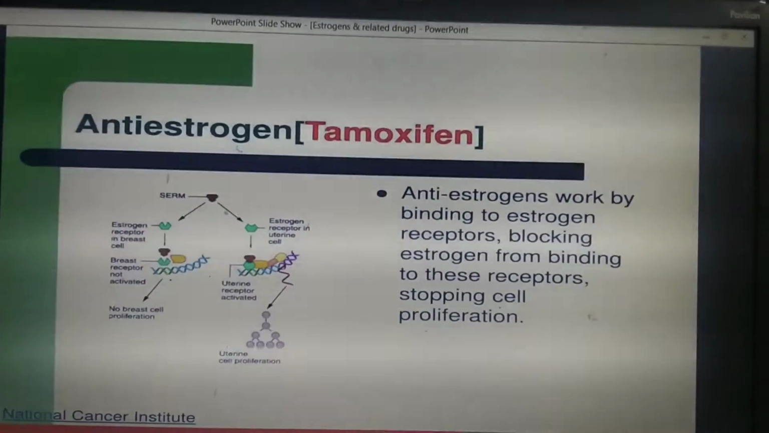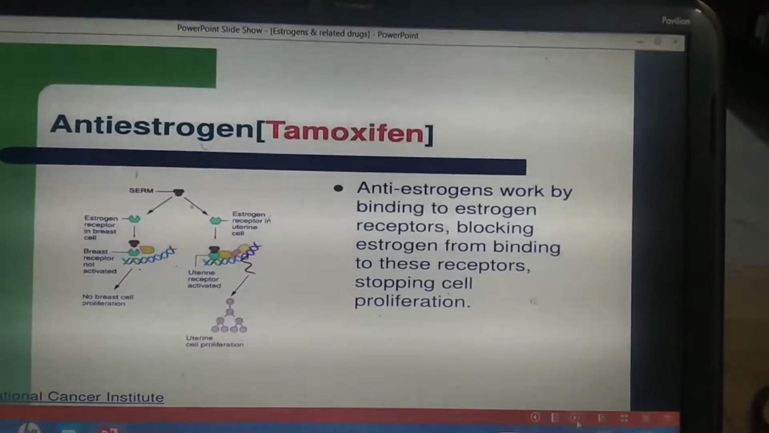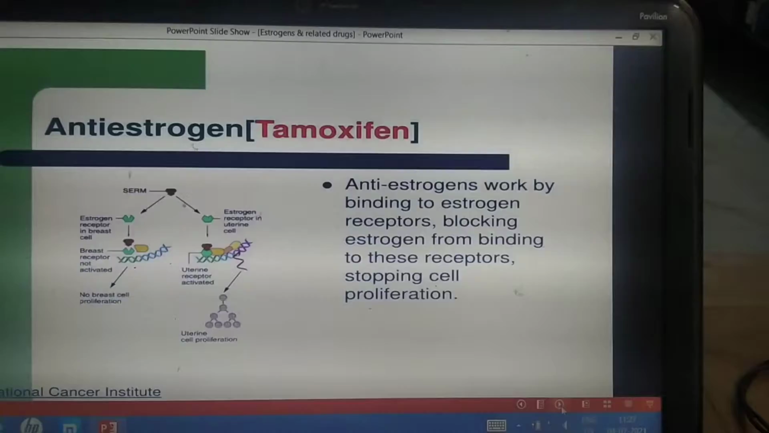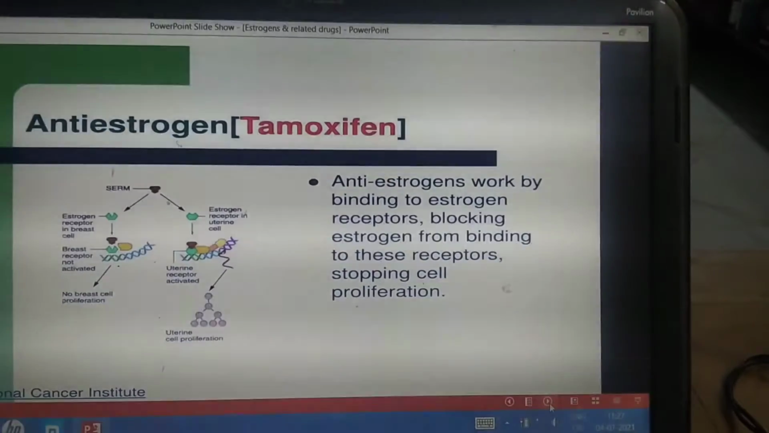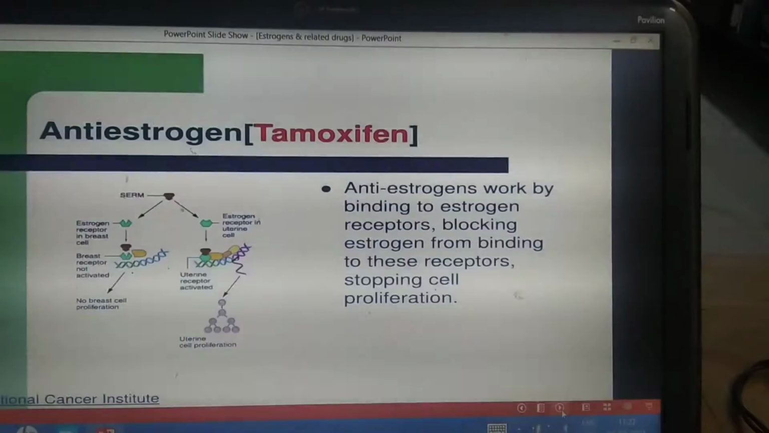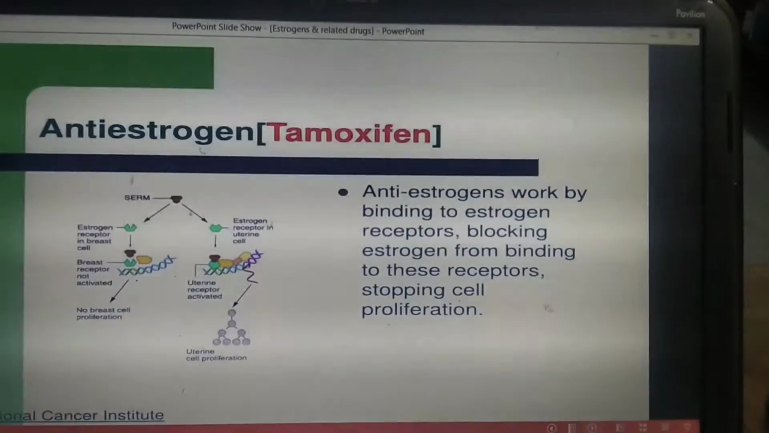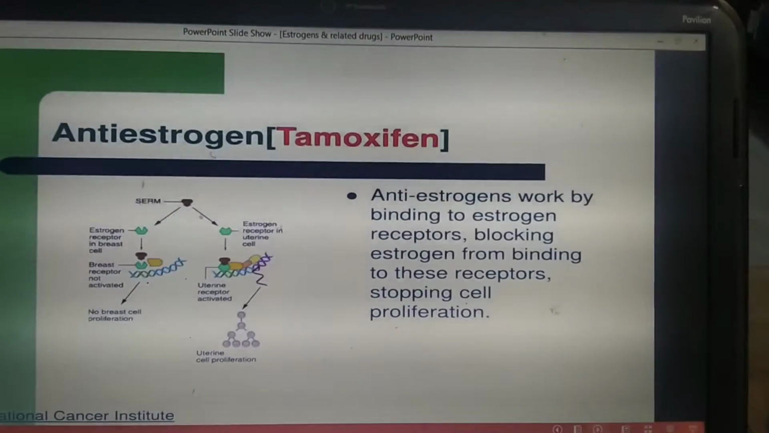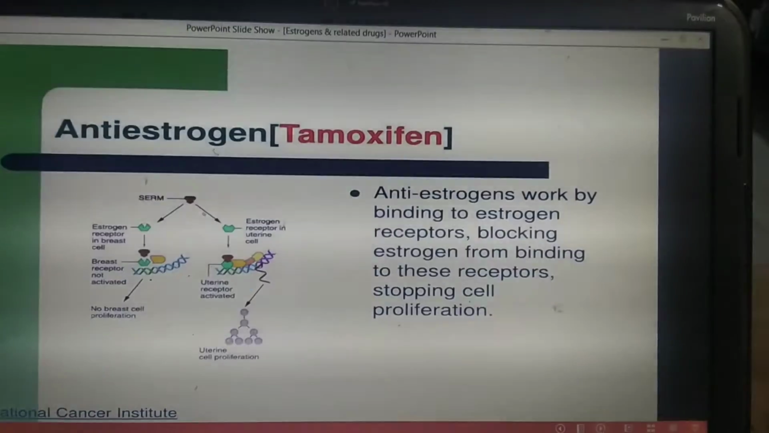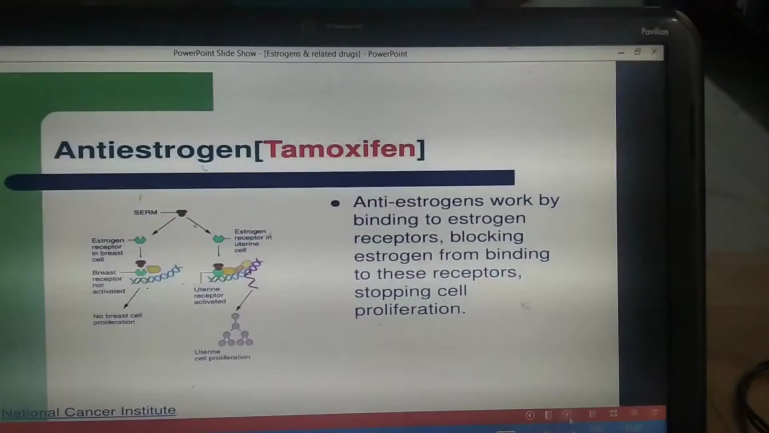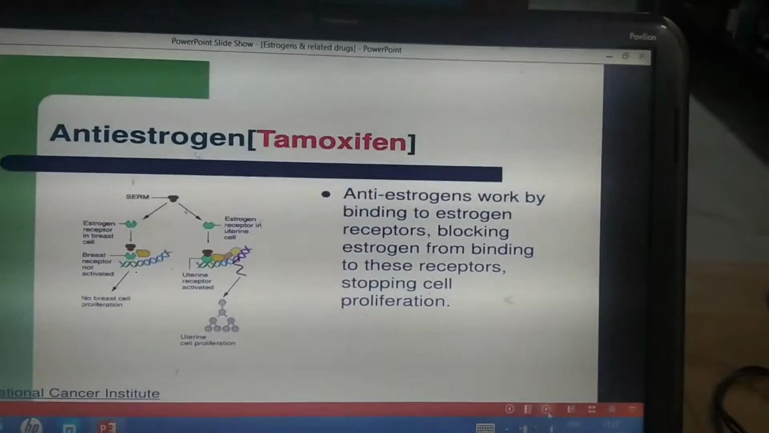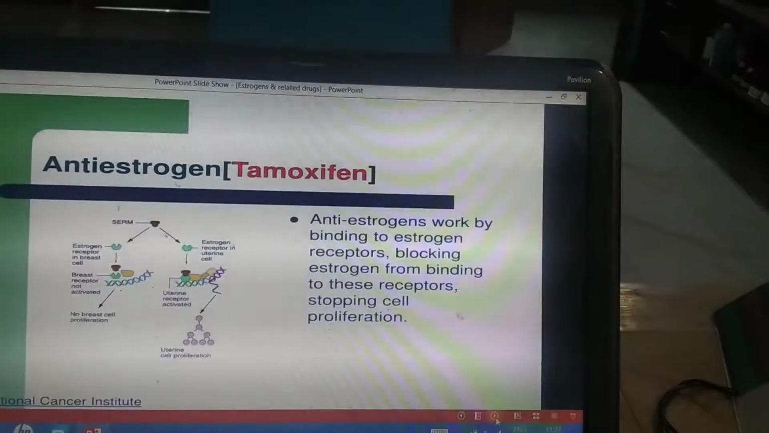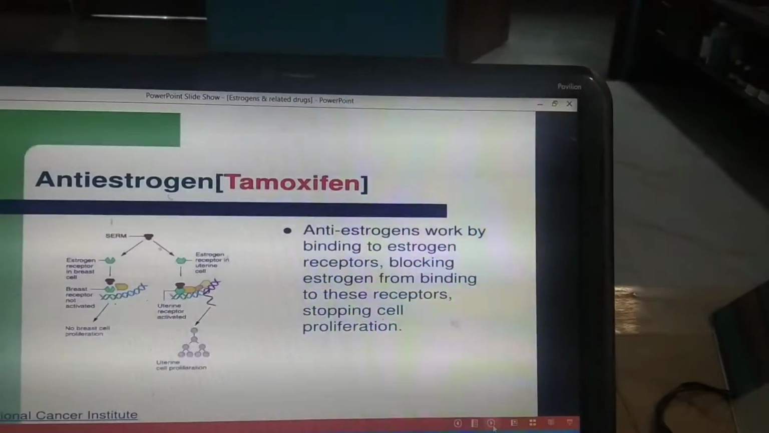So this slide shows about tamoxifen. Tamoxifen is a selective estrogen receptor modulator. It works by binding to the estrogen receptors, blocking the estrogen receptor in some tissues. You can see that the estrogen receptor in the breast is blocked by the SERM. Breast receptors are not activated and there is no breast cell proliferation. So it has an antagonistic action, or it acts as an anti-estrogen in the breast cancer cell. That's why it is known as a modulator with modulating effect. That means anti-estrogenic action on the breast cancer cell.